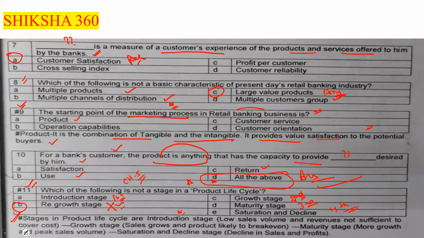Basically more growth and peak sales volume. Fourth one is the saturation and decline stage, that is a decline in the sales and profits. So basically here option number B is the correct answer, that is the regrowth stage.